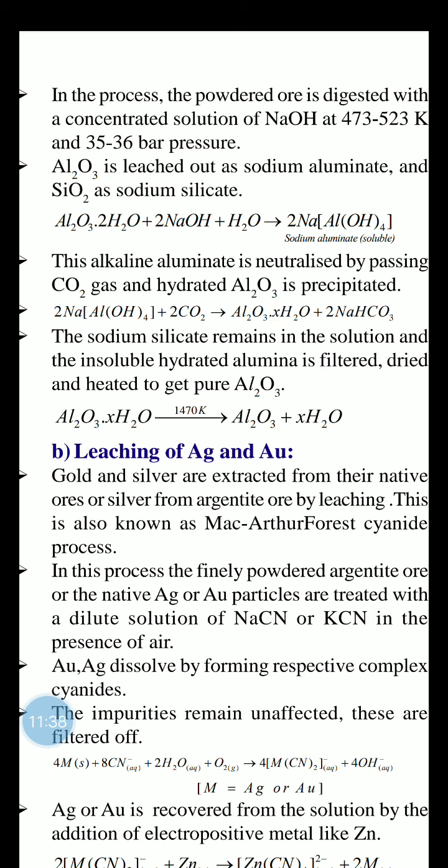Not only aluminum, in the second step of the metallurgical process, after completion of the concentration of ore, it is definitely converted into oxide. Why? Because in the third step, oxygen can easily be removed by using heat. That's why, my dear students, in the metallurgical process, after completion of the concentration of the ore, the second step is that the concentrated ore is converted into metal oxide.